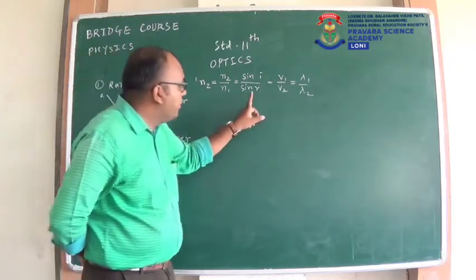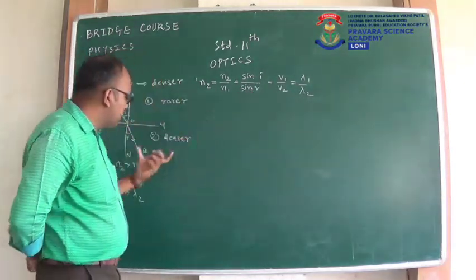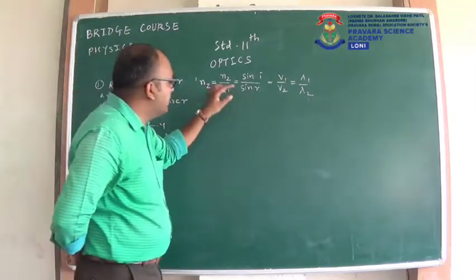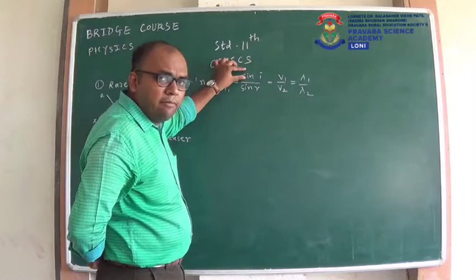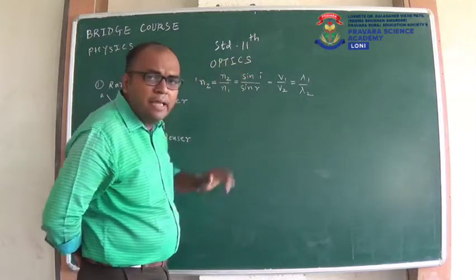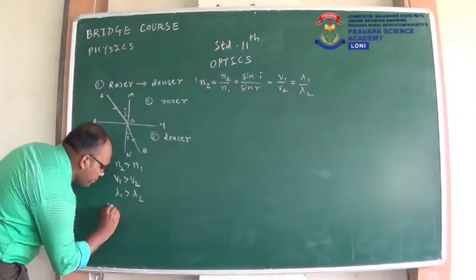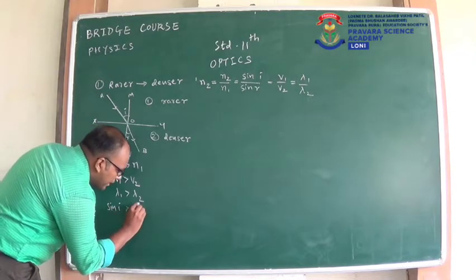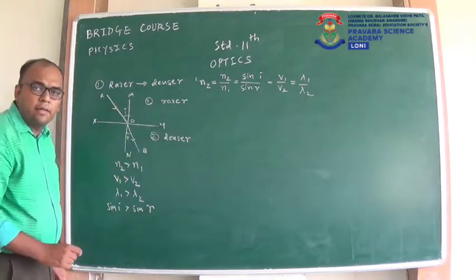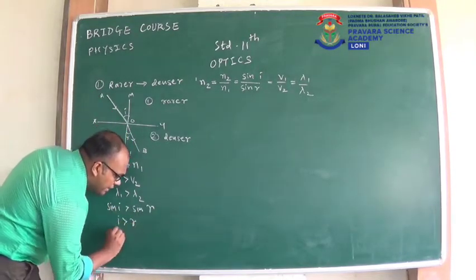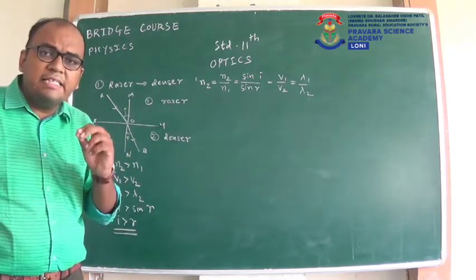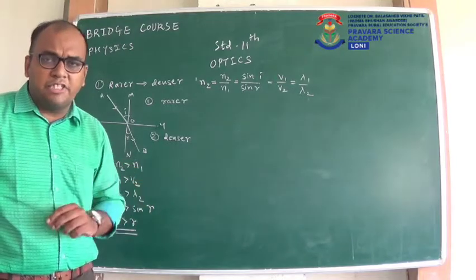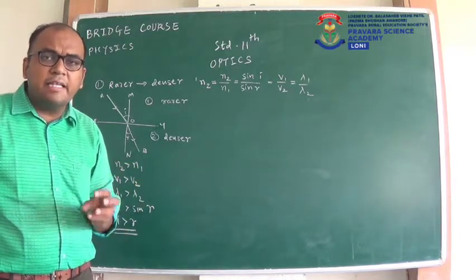Now last one, we'll use this relation N2 greater than N1 for this. As N2 greater than N1, that means numerator greater than denominator. Here numerator will be greater, that is sin I will be greater than sin R. That means I greater than R. That means angle of incidence is greater than angle of refraction.